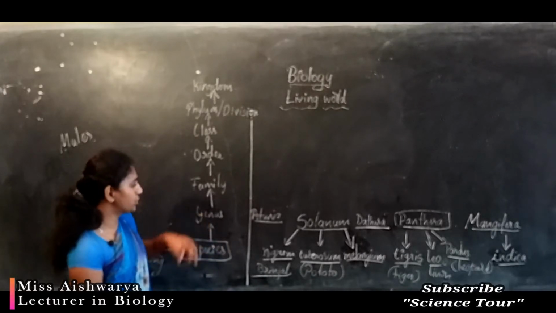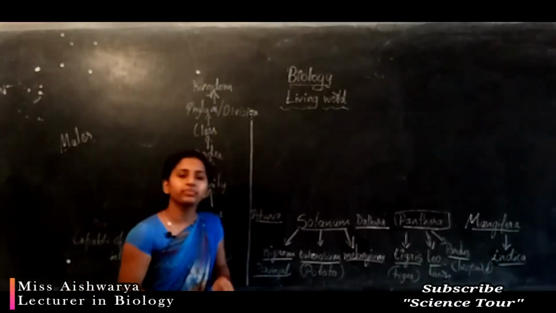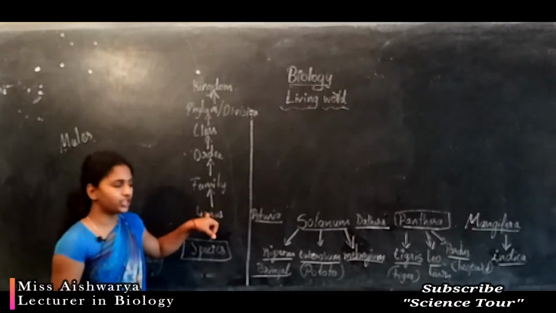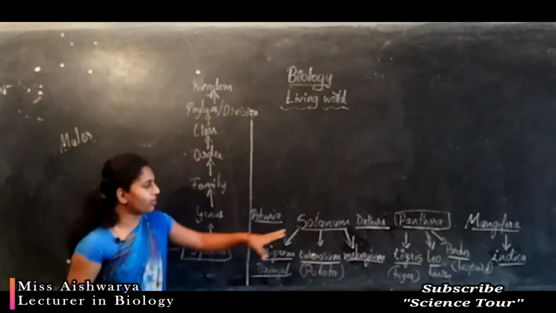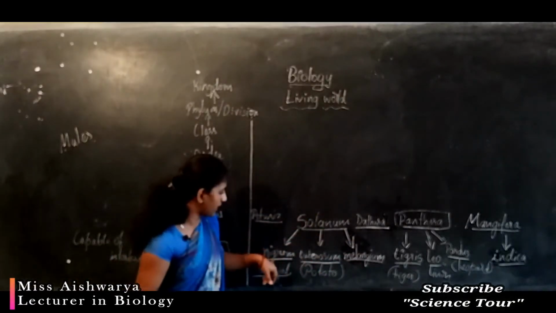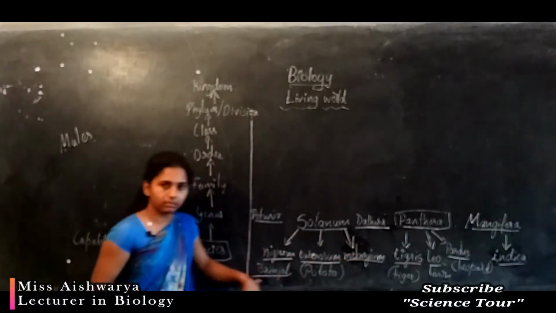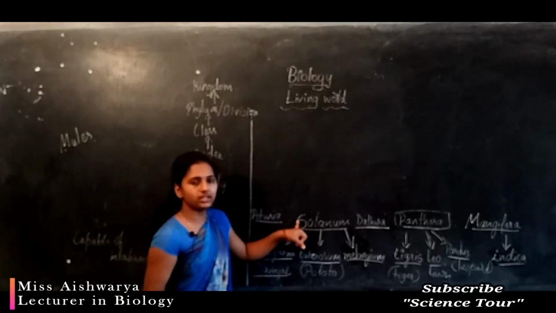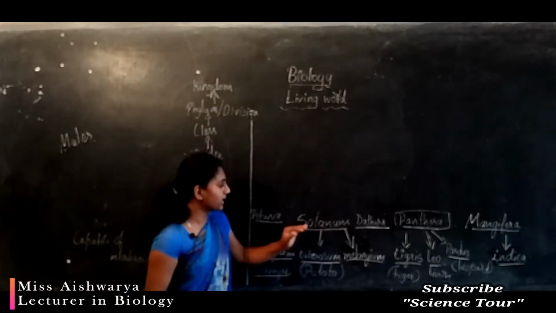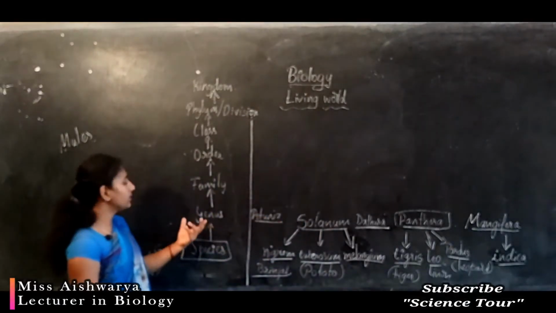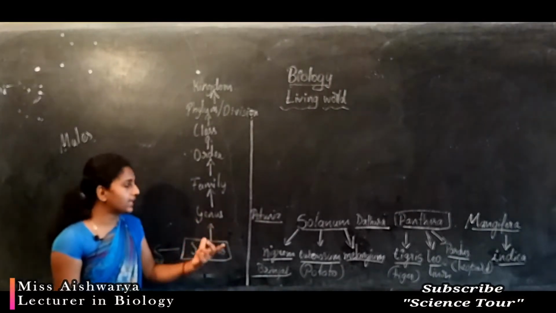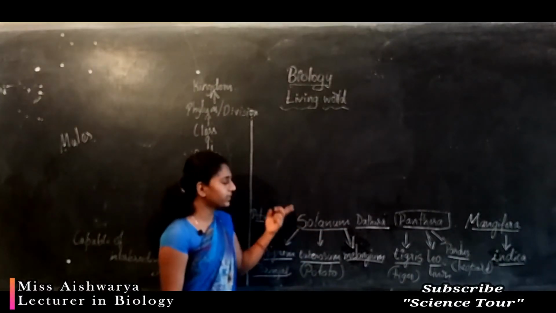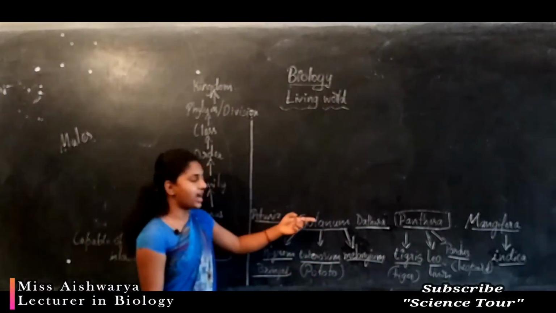And next comes genus. Genus is nothing but a group of species. A group of species will form a genus. Nigrum, tuberosum and melongena are nothing but species which group together to form a genus, that is Solanum, and all come under Solanum. Here most of the characters of these three species are similar.